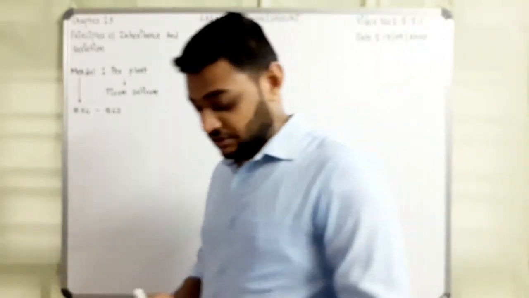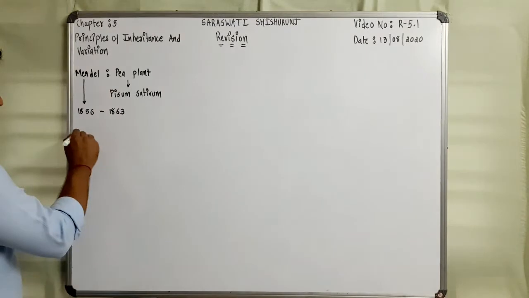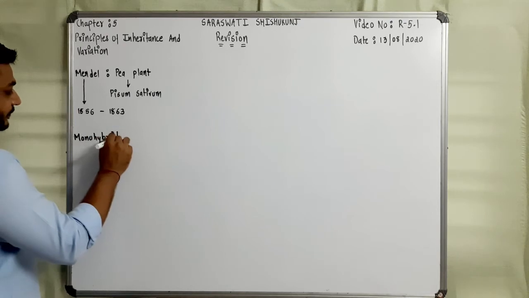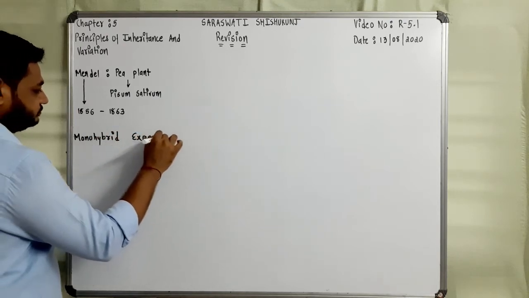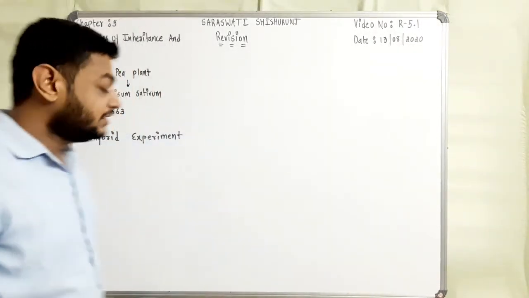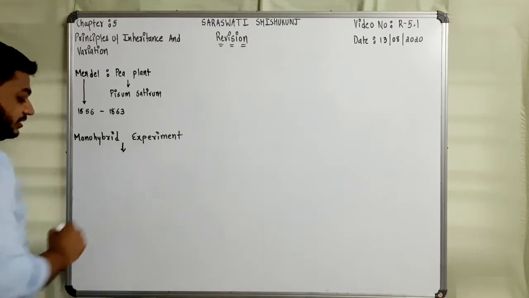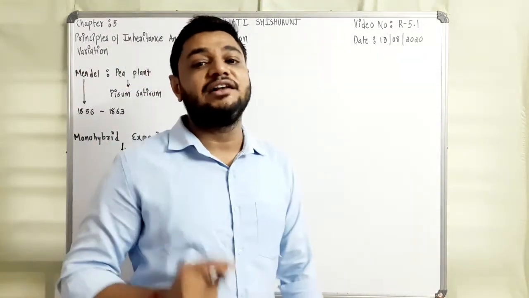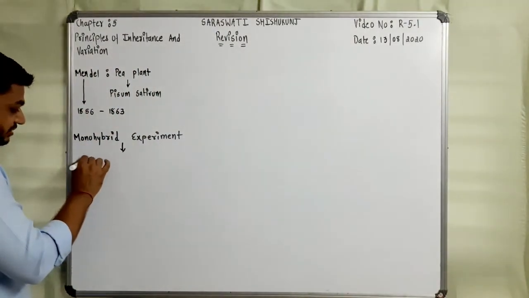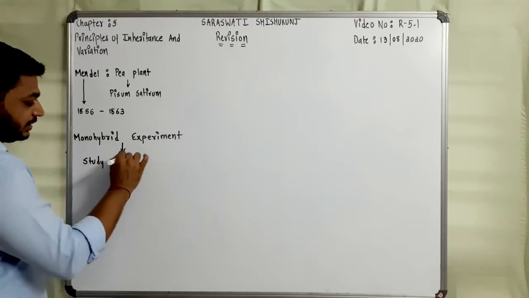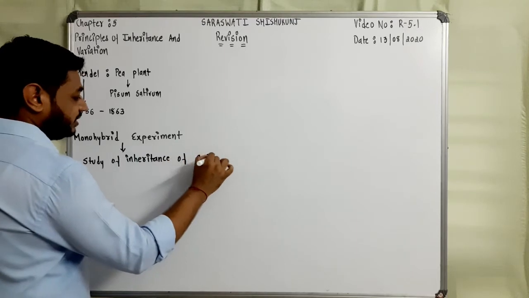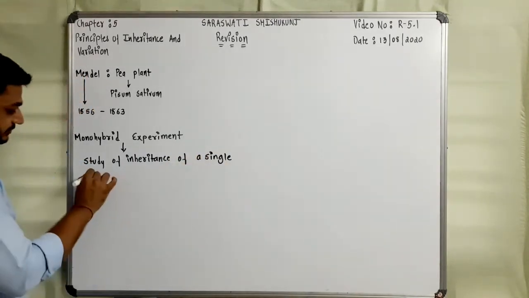First experiment was the monohybrid experiment. In the monohybrid experiment, he considered only single character inheritance, that is, the study of inheritance of a single character.